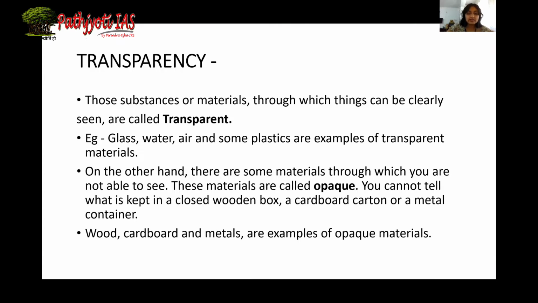However, on the other hand, there are materials through which we cannot see. For example, a cardboard box or a metal sheet. These are the things we cannot see through. So they are opaque.